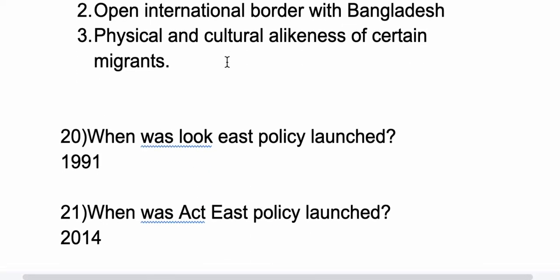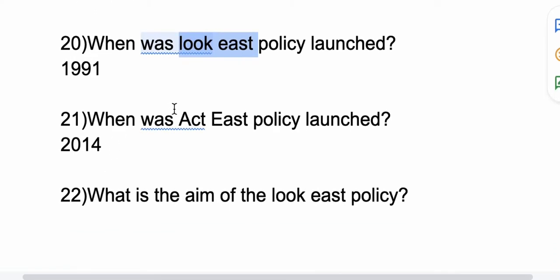21st question, when was the Look East policy launched? This Look East policy was launched in 1991. And 21st question, when was the Act East policy launched? So the Act East policy was launched in the year 2014. See here, the Look East policy was launched in 1991. The Act East policy was launched in 2014.